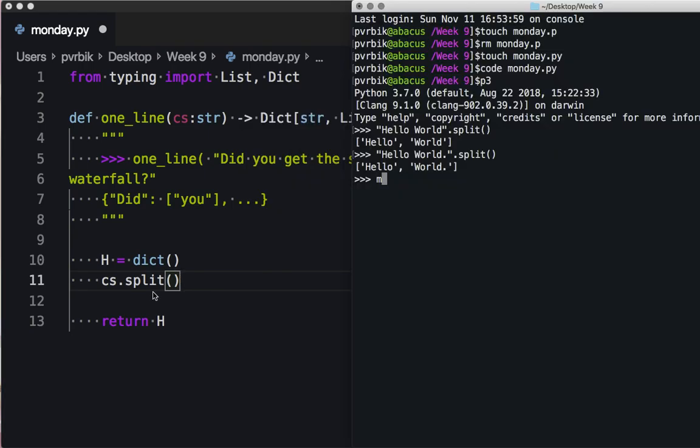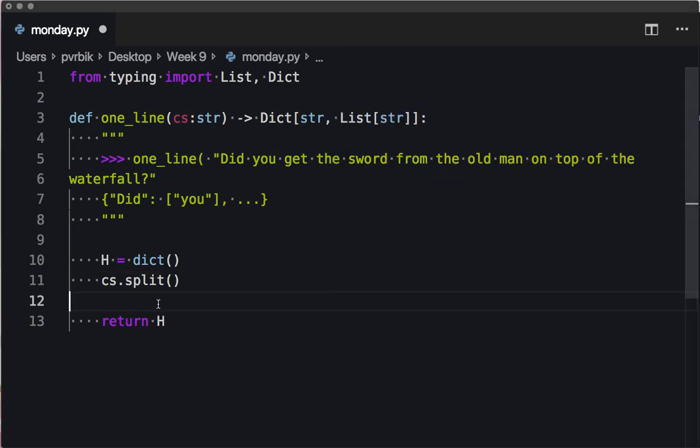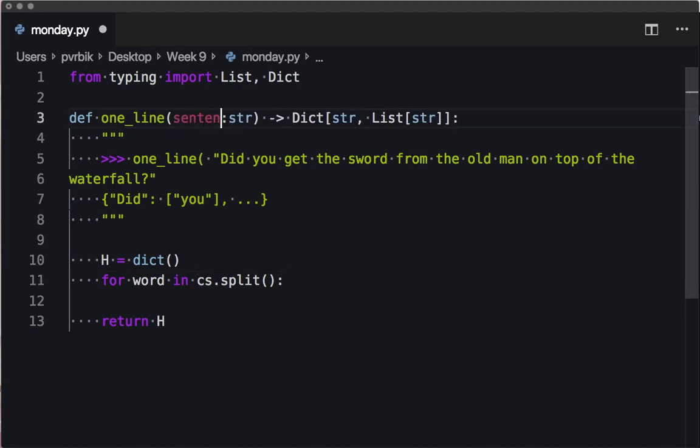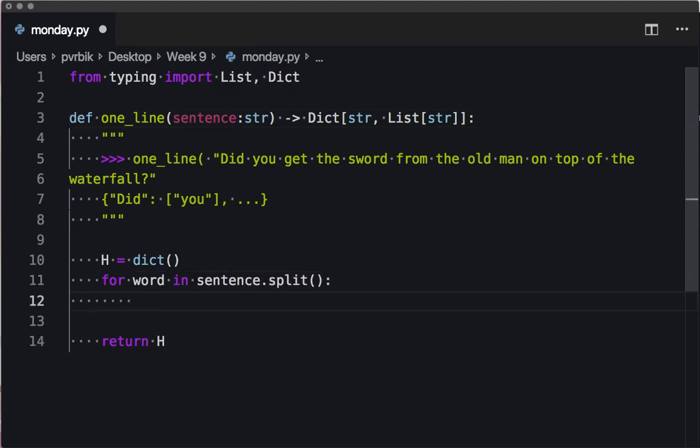This is going to convert the input. What happens if we try to split something which is unsplittable? Okay, perfect. Okay, what happens if we try to split something that's empty? Okay, that still works. Okay, so we split something, and I want to walk through this. So for a word in here, maybe I'll call this sentence. Sentence. What do we want to do now?